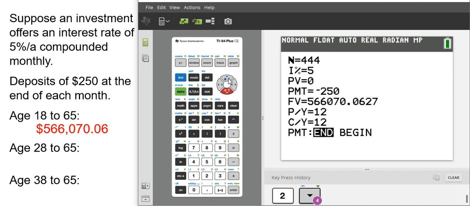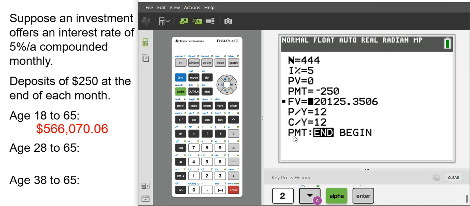So if we go down and try to solve this again here, we'll see that that is greatly reduced down to $320,000. So that first 10 years was a huge deal. It didn't cut it quite in half, but it is greatly impactful.